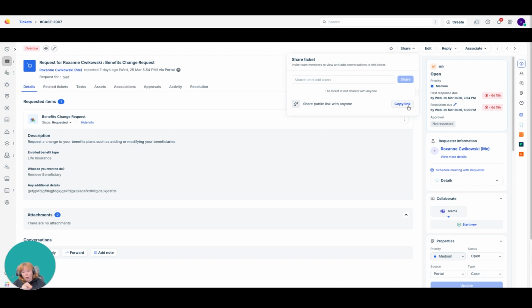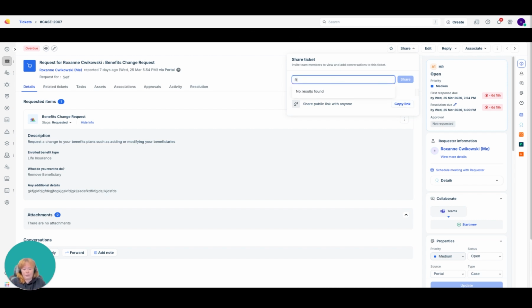However, I will only be able to see public comments, public notes, and any fields that are set in the properties of the business rules or in the field manager rules. So even if the ticket was shared with me, I won't be able to see any agent-only fields or anything that's not visible to the requester in any of those settings. It doesn't give the sharee everything on a ticket, it gives them the public information on the ticket.